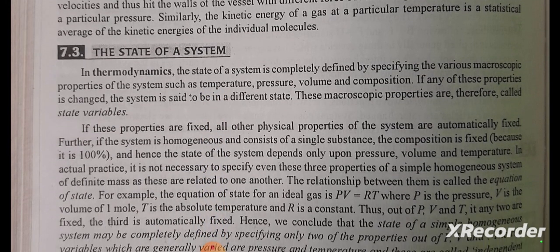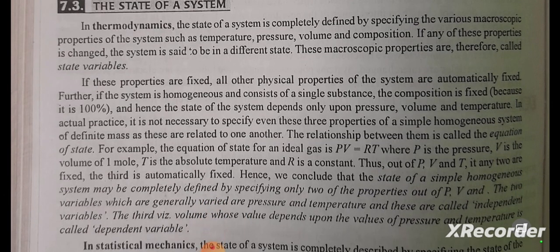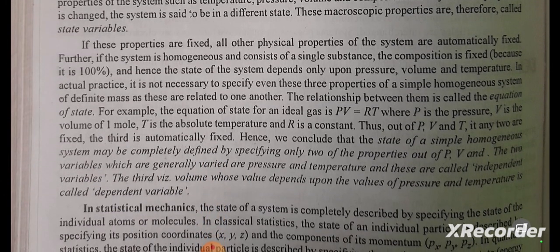The state of a system. In thermodynamics, the state of a system is completely defined by specifying the various macroscopic properties of the system, such as temperature, pressure, volume, and composition. If any of these properties change, the system is said to be in a different state. These macroscopic properties are therefore called state variables. If these properties are fixed, all other physical properties of the system are automatically fixed.